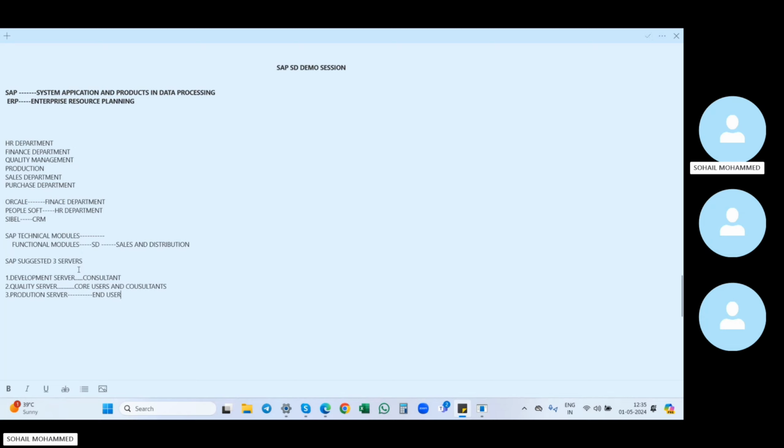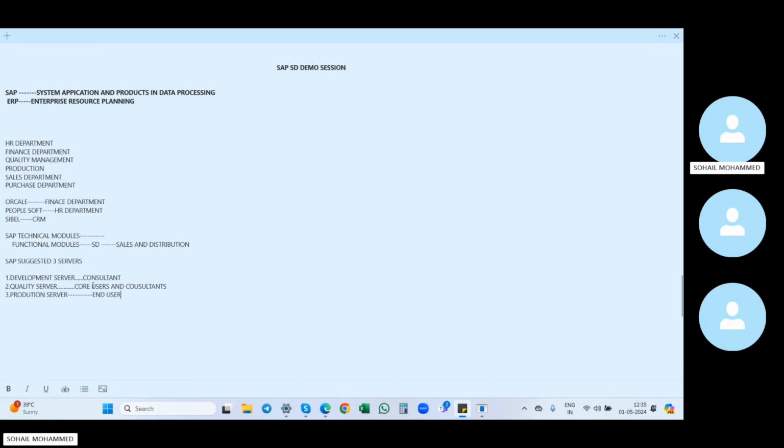The development server is used to configure the client business process, and the consultant will be involved in this development server. The quality server is where we will test the scenarios of a particular error or particular solutions. So who will be involved here? Core users and the consultant.